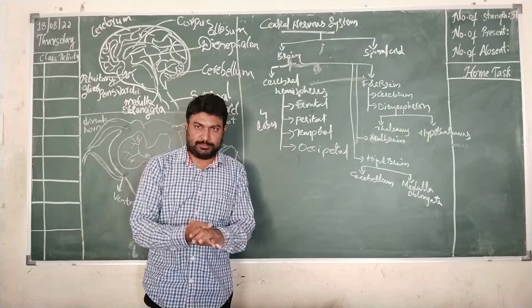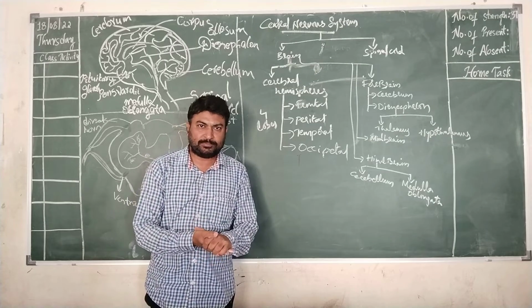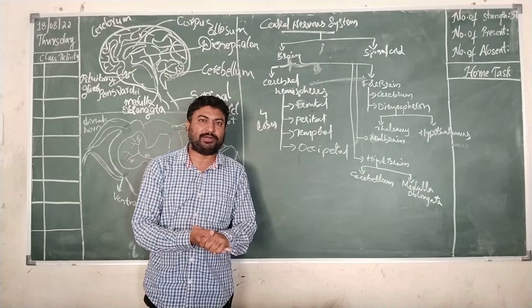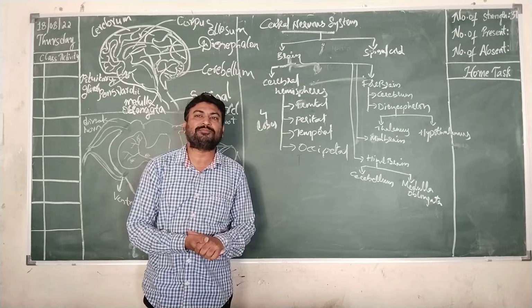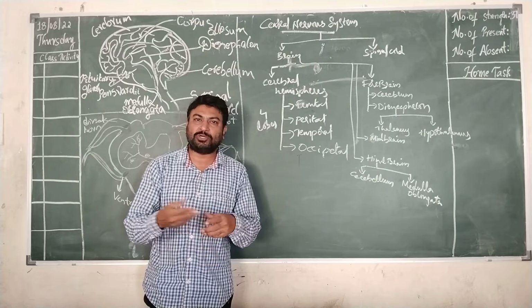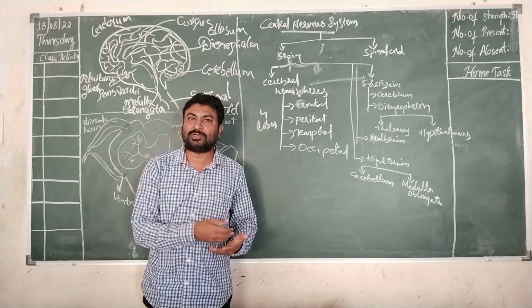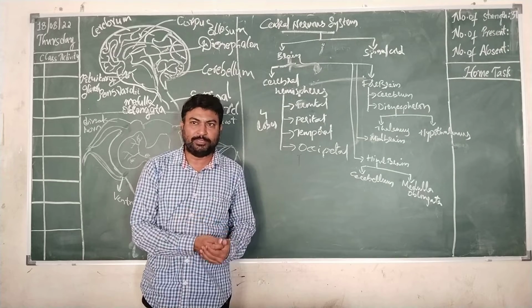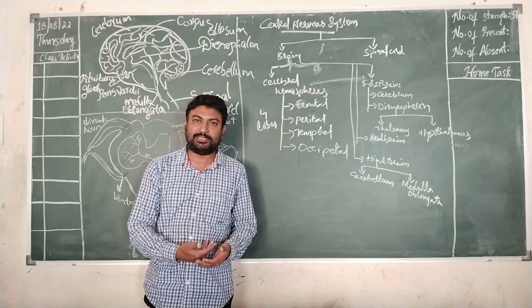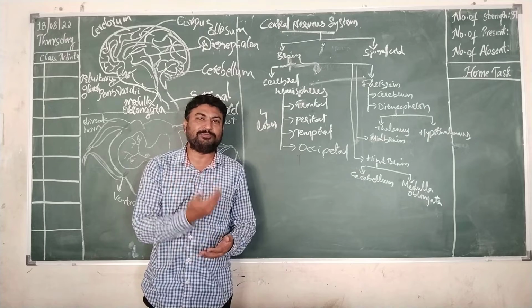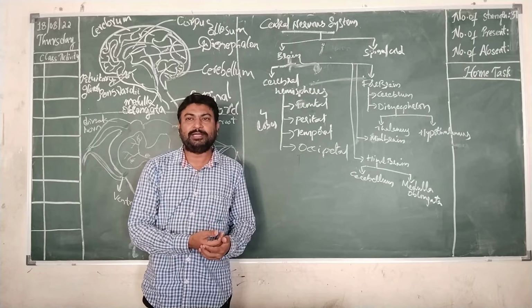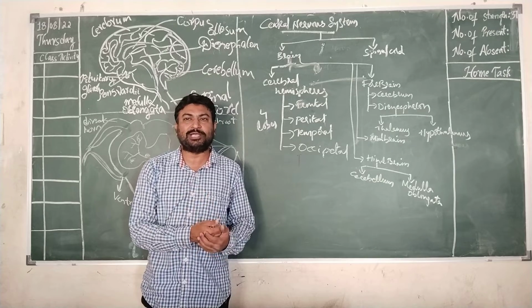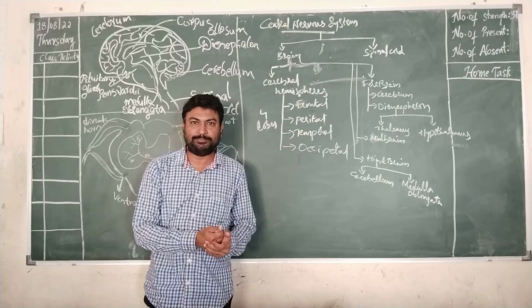Starting from whatever mammals you take, if you take an elephant, tiger, whatever it may be, they work from the instructions which are passed from the brain. If a tiger wants to hunt any animal, the instruction has to come from its brain to hunt that one, because it will be feeling its hunger in the stomach. That information will be passed. When it sees a deer or any other animal, then it runs faster and it tries to kill that animal and it is going to eat that animal.